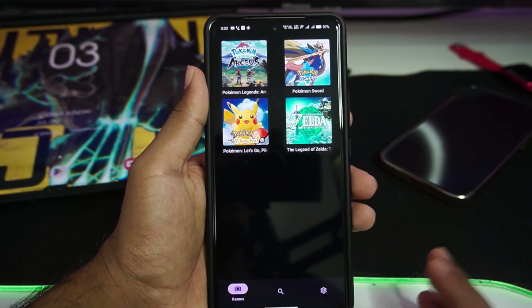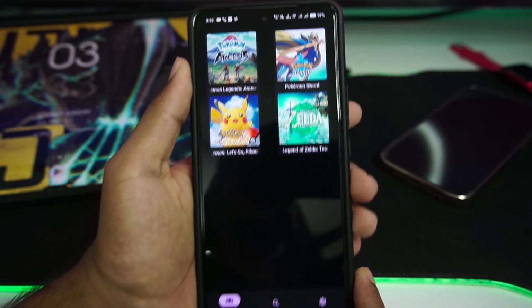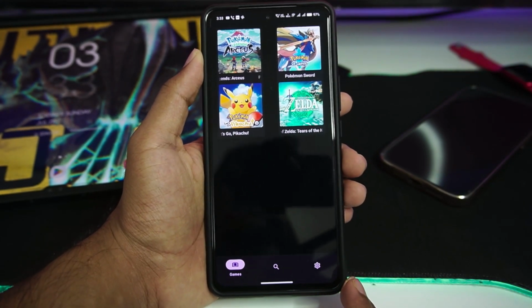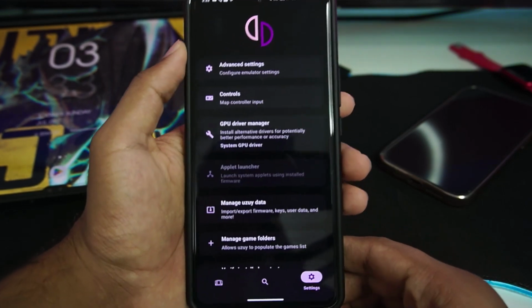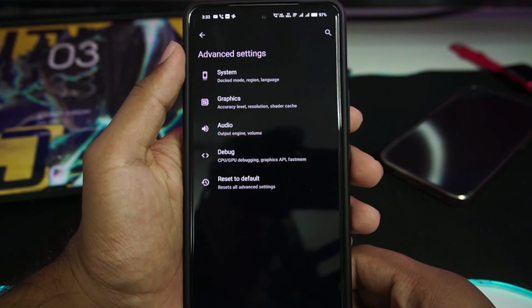So there is a bug with my device theme. Nonetheless, as you guys can see, the Yuzu Edge emulator has successfully started, and it looks just like the normal Yuzu early access, but there are a lot of changes which I'll show you guys. Let's go to advanced settings.